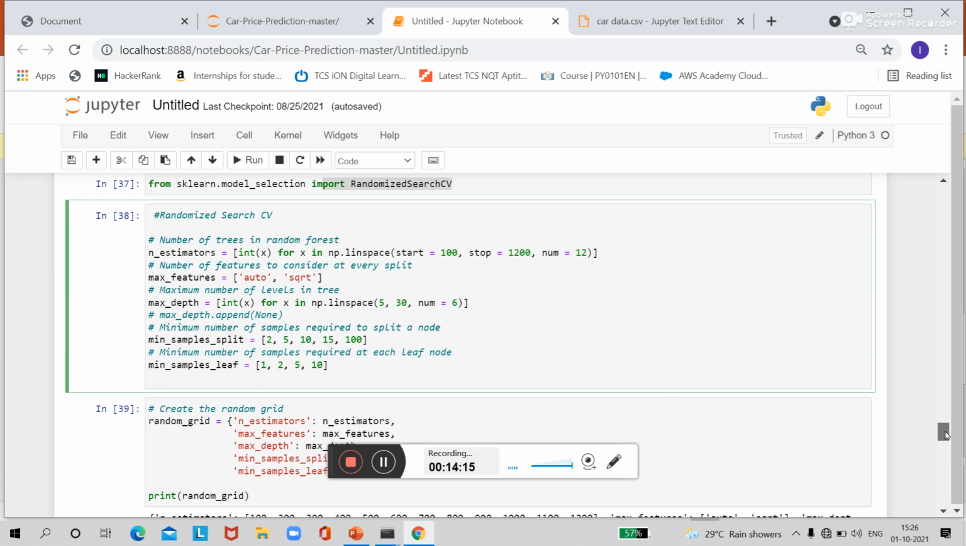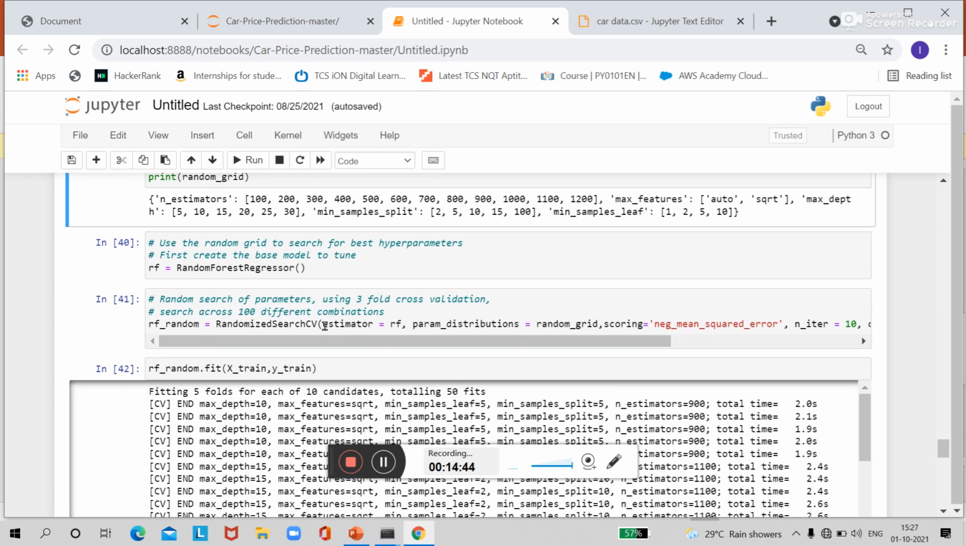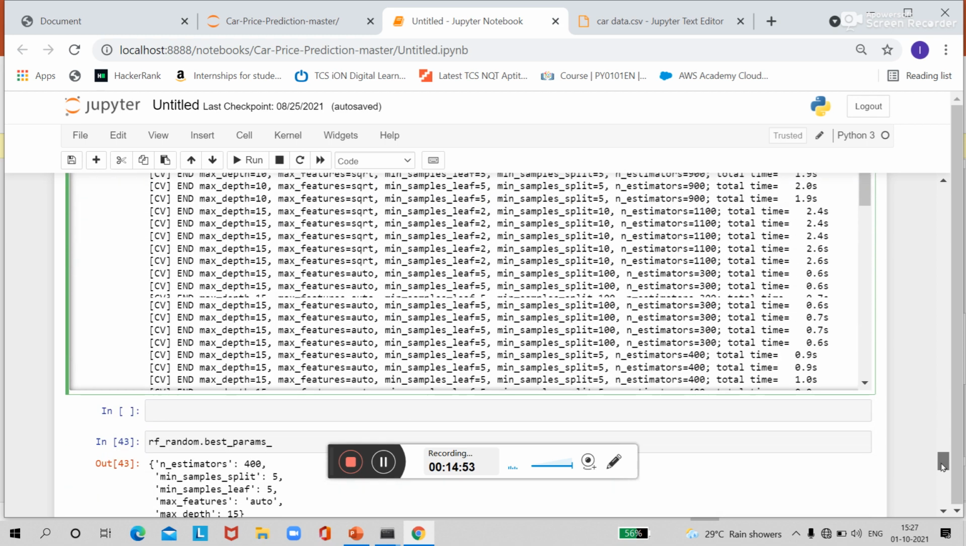For that purpose I have created a random grid. Random grid is in the form of key value pairs. So you can see this n estimator is a key and some value will be assigned to it. Randomized search CV gives me these values for n estimator, but we don't just want these values, we want optimal values for these parameters. So for that purpose we will call this randomized search CV here, and we will pass this xtrain and ytrain dataset for calculating the optimal values.